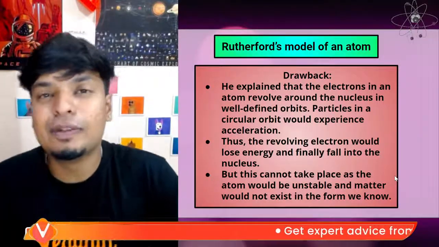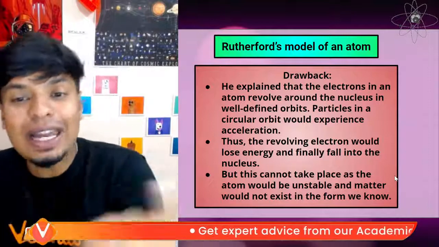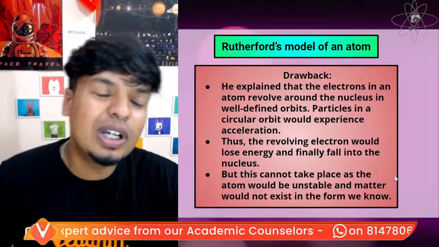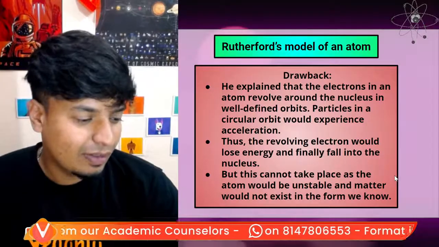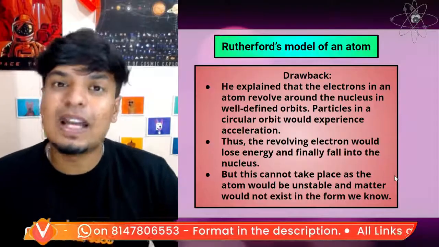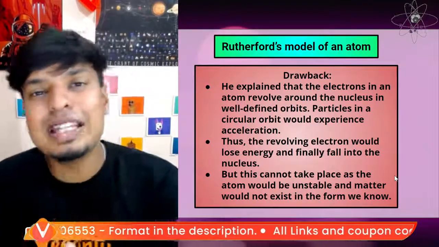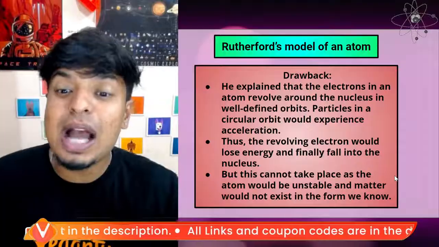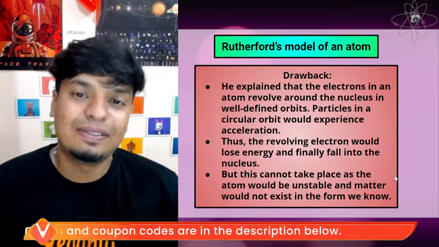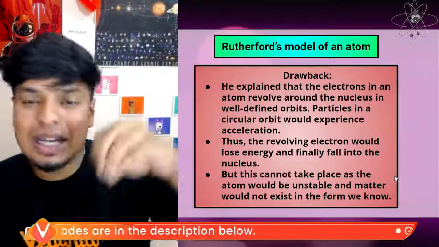Thus, the revolving electron will finally lose energy and fall into the nucleus. But if that happens, the atom cannot be stable. The atom would be unstable and none of the things will exist. So he was not able to explain this part.